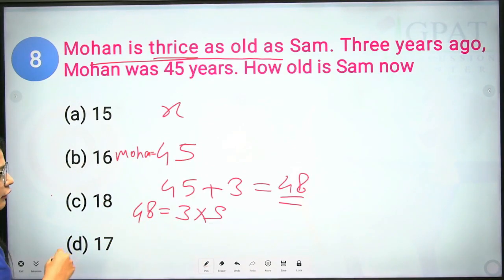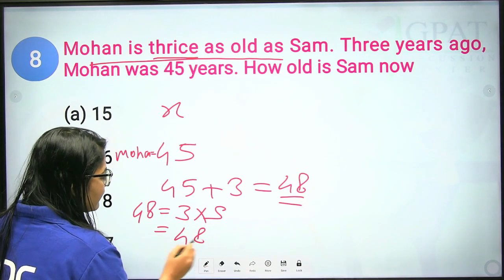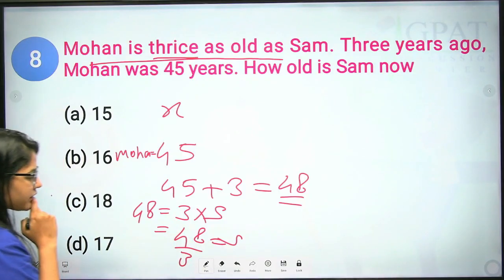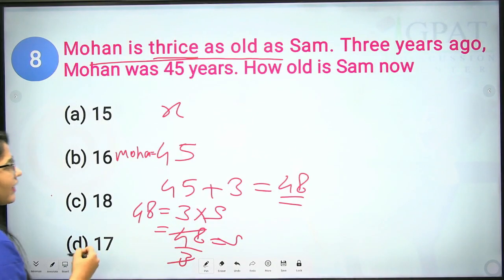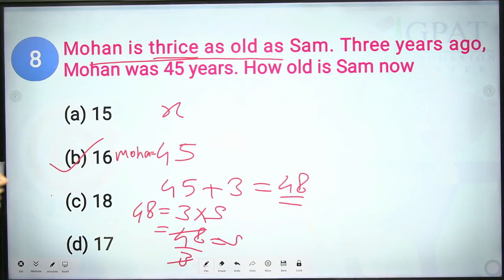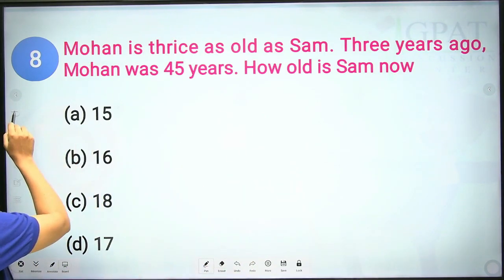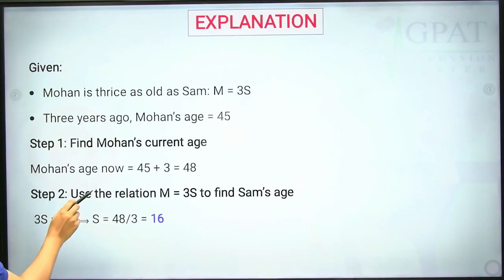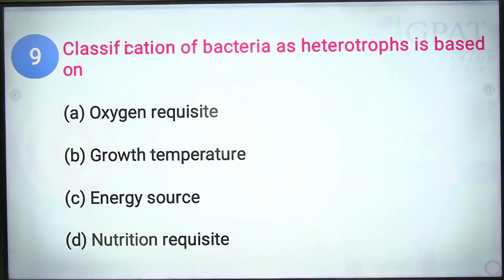Clear? Now, let's solve it. What will you get? We can simply divide 48 divided by 3 is equal to S. This will be the equation, and when you divide you will get the value 16. So the age of Sam now is 16 years. Okay, clear? So the correct answer will be option B, that is 16. Okay, fine. Now let's move on to our 9th question. Classification of bacteria as heterotrophs is based on which?